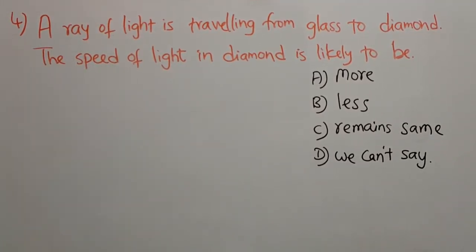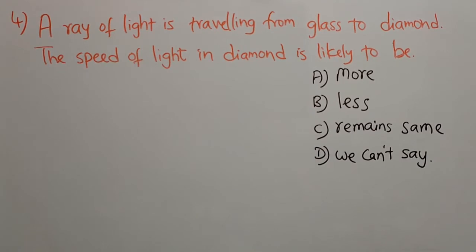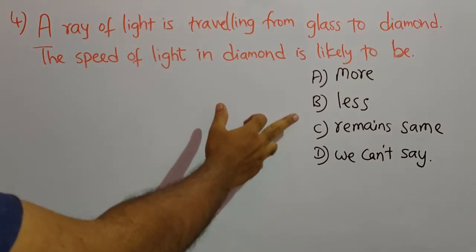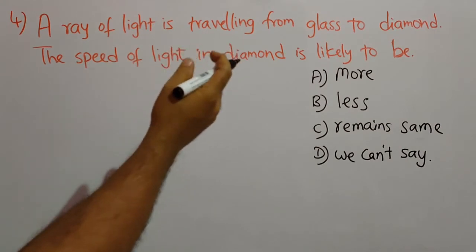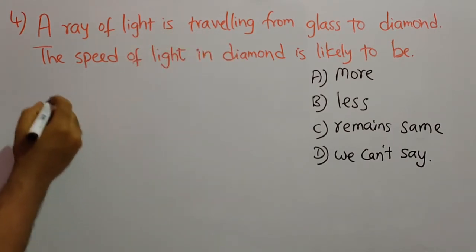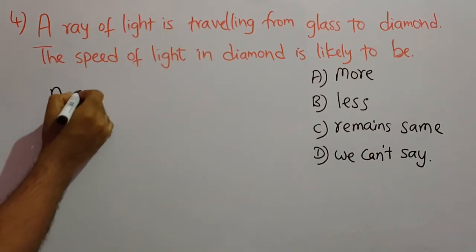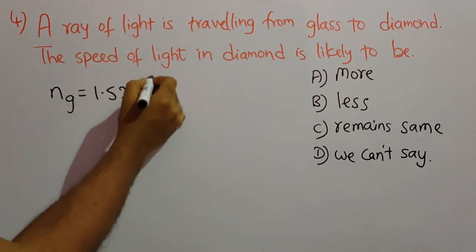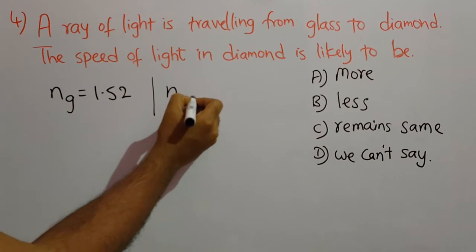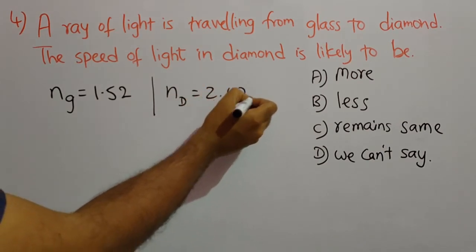A ray of light is traveling from glass to diamond. The speed of light in diamond is likely to be more, less, remain same, or we can't say. So here, light is traveling from glass to diamond, and we know the refractive index of glass is 1.52 and the refractive index of diamond is 2.42.